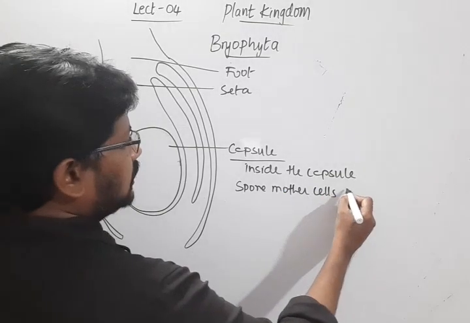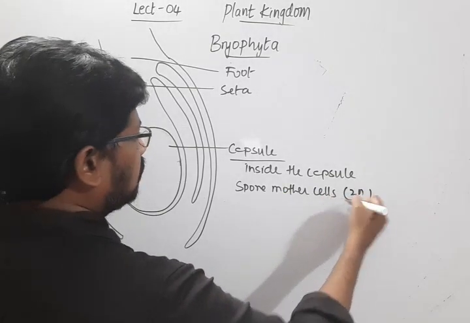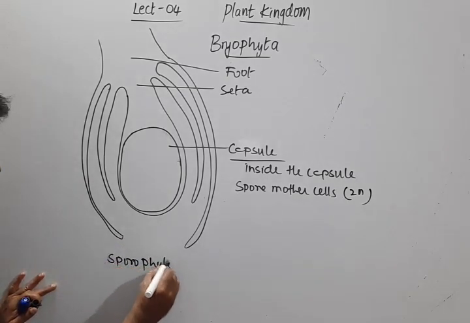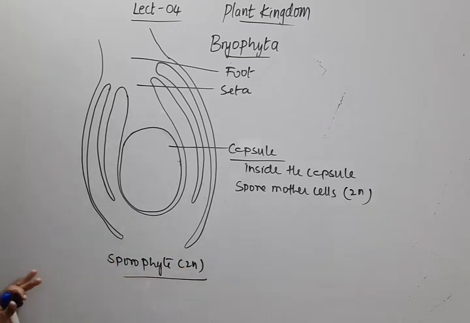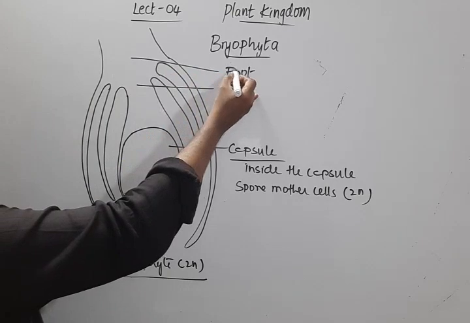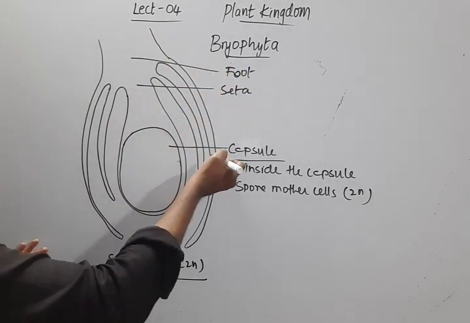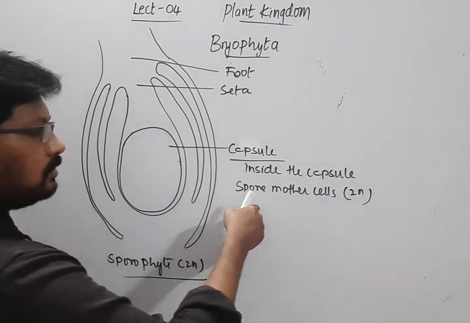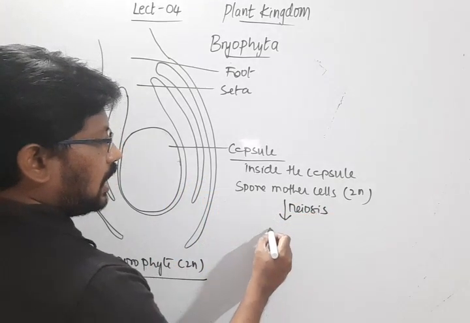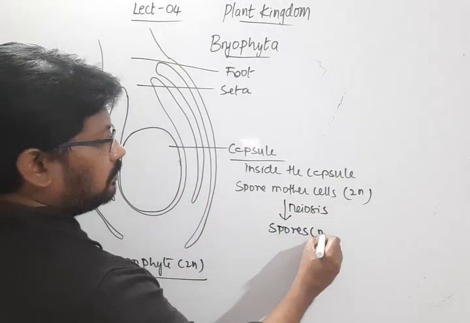These spore mother cells are diploid, 2n, because this is the sporophyte structure. I told you this sporophyte is not independent; it is dependent on and attached to the gametophyte. It has three parts: foot, seta, and capsule. Inside the capsule the spore mother cells undergo meiosis and produce spores, which will be haploid.